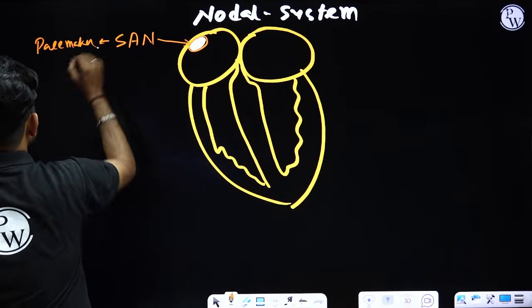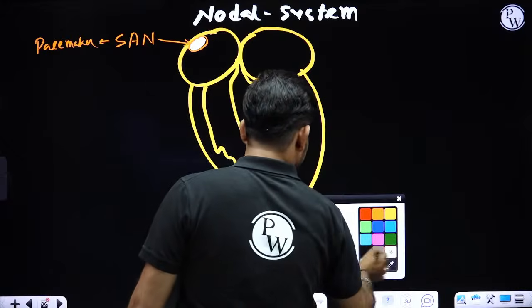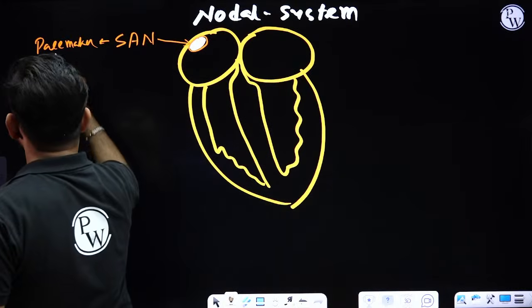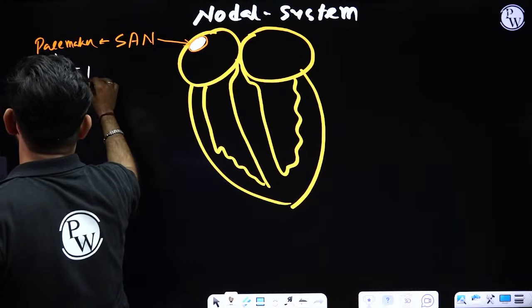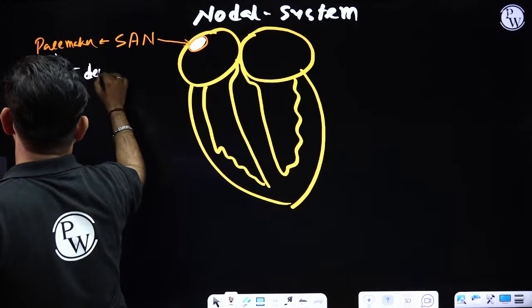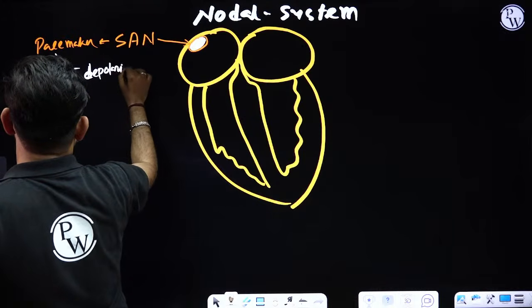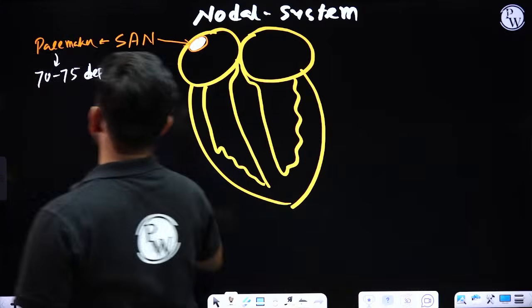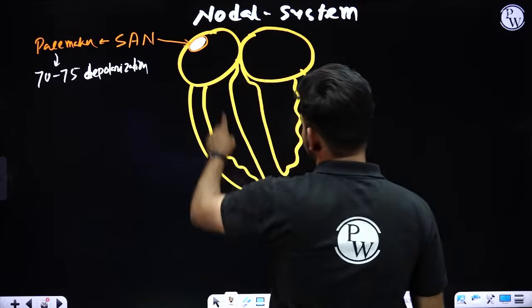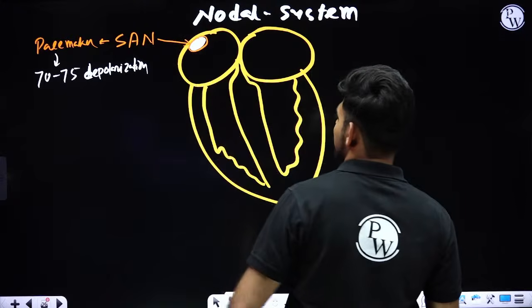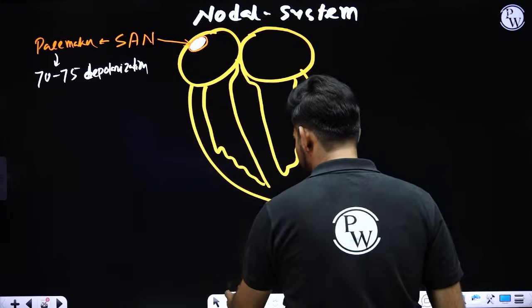Why we call it as pacemaker? In a minute, it can shoot 70 to 75 depolarizations. 70 to 75 times heartbeat that is actually originated in this SAN, and that's why we call it as pacemaker.